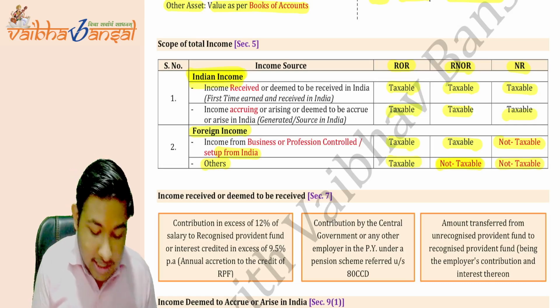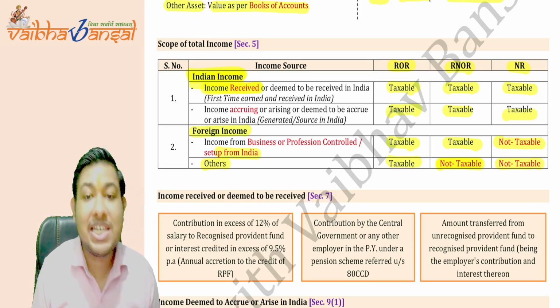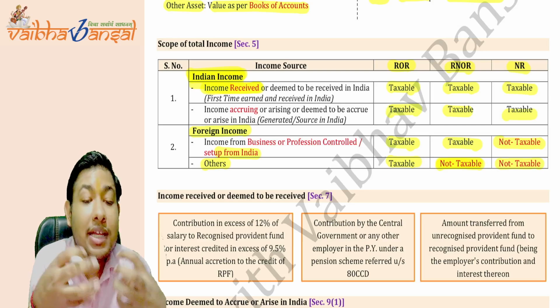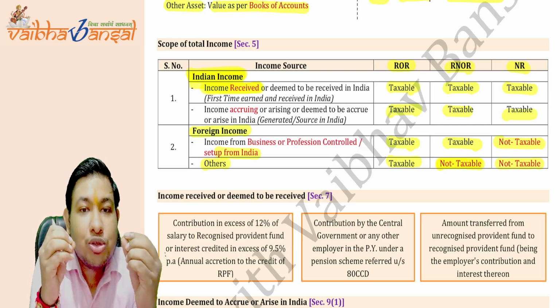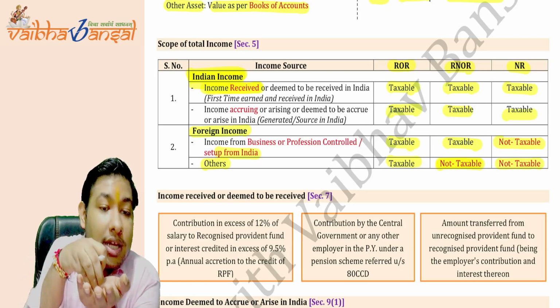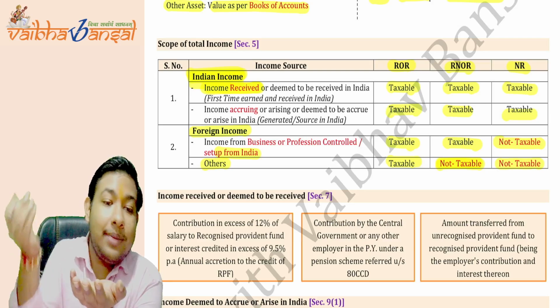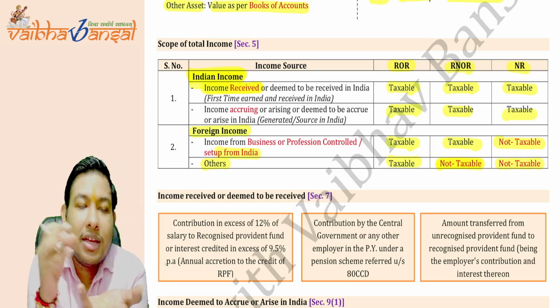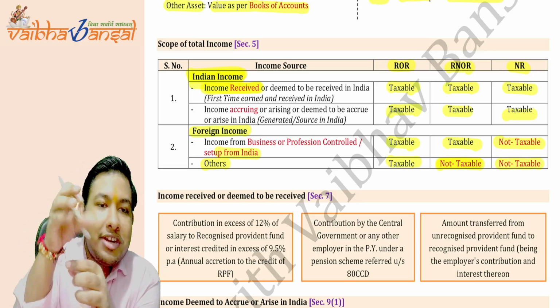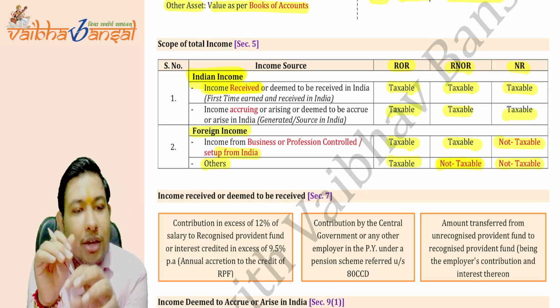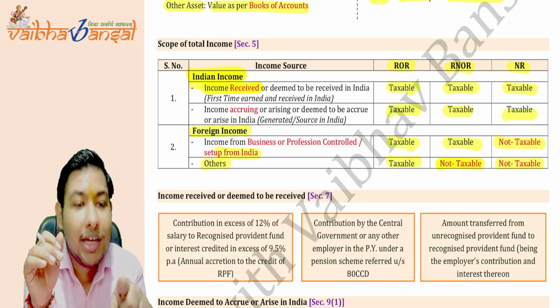Now coming to what it says: income received in India. So income should be received the first time, earned in India. It is not to be repatriated to India. Like income earned in UK and you have transferred that income to your Indian account, it is not Indian income.